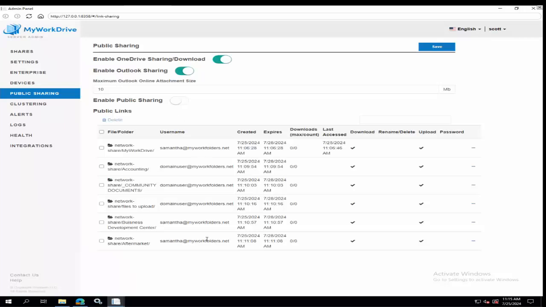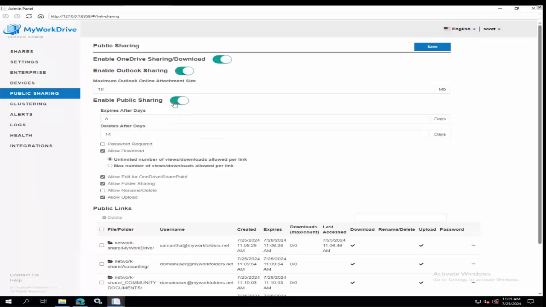Of course, you can see the links that were already created. You can manipulate them if you want. But if you do want it on, why turn it on? And then you've got all these different controls on here. How long are they allowed to exist? How long do you keep them after they expire in case users need to re-enable them? Are passwords required? Passwords are always an option. Users can put in a password, but you can choose to force users to password protect those things.